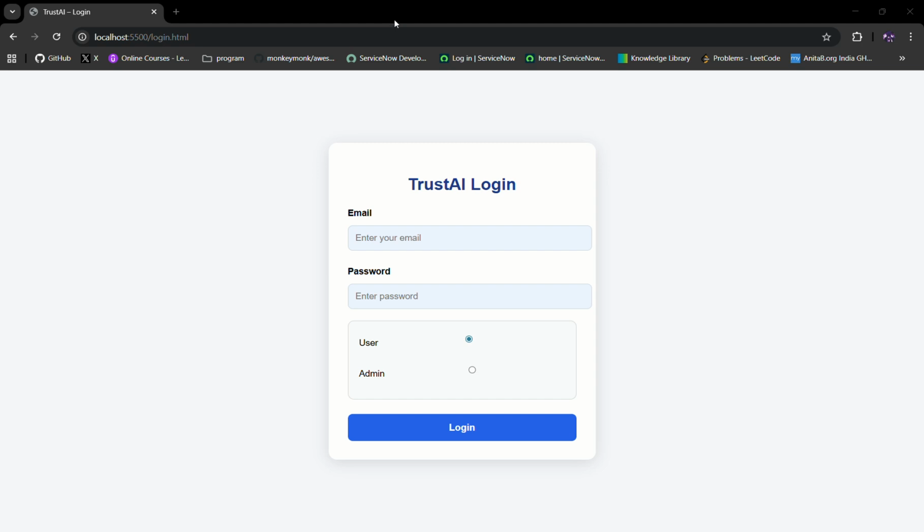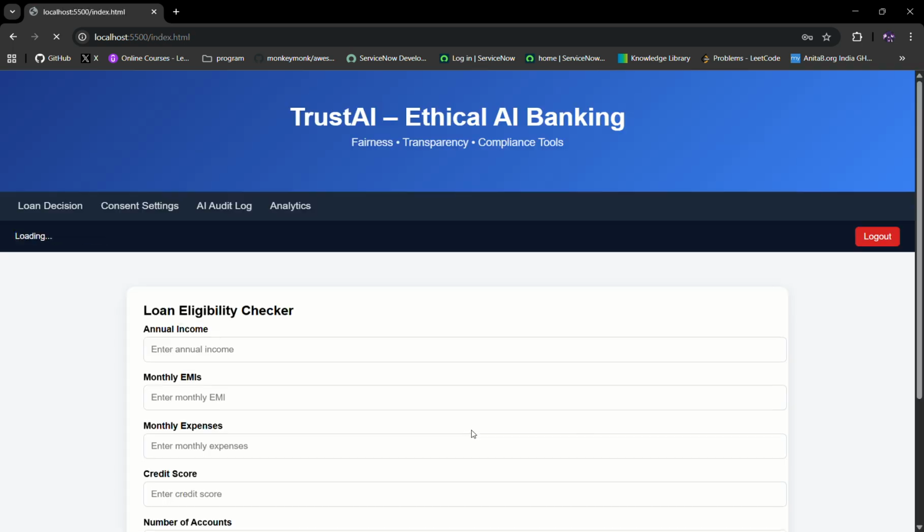So for my front end, for the login, I have created two profiles, that is the user and the admin. For the easiness of this demo, I have created static and hard-coded profiles. So for user, I'm putting user at trustai.com and user as a password. All these passwords have been hard-coded into the system. Now, when I click user as a checkbox, I will log in.